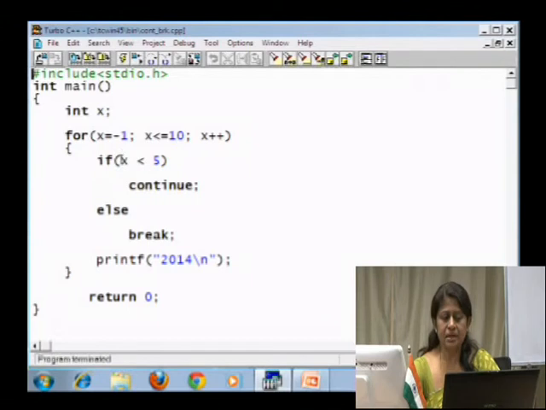And once this condition becomes false, that is when the x value is equal to 5 or greater than 5, we say break, that is we terminate this whole loop structure. So, once x gets a value equal to 5, since this break is going to be executed, the control comes out of this block, and there is no output from this program at all. That is how we are using the continue and break statements.